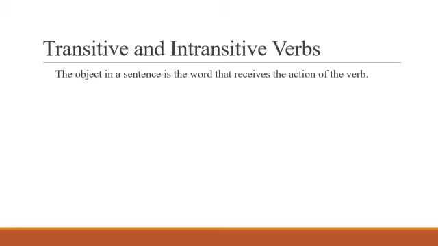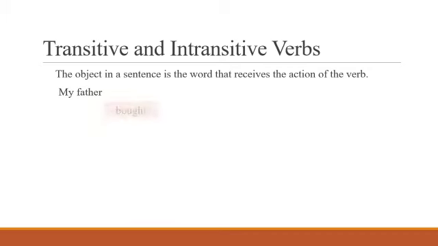I told you earlier that in every sentence we have a verb. It is nearly impossible to construct a sentence without a verb. So, verb means an action, and an action is done by a person. At the same time, an action is also received by a person or thing. So, the one who receives the action is called the object.